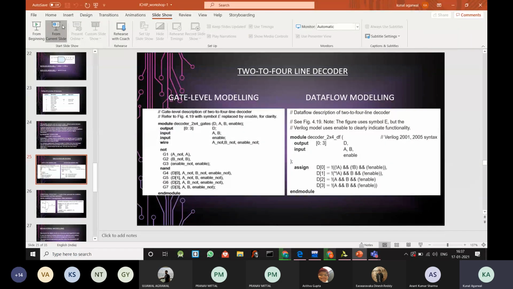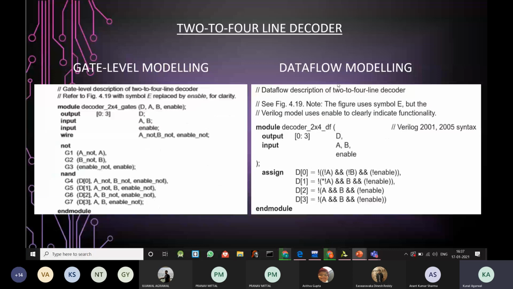Yeah, so let's continue. Many of you have pointed out the correct mistakes. There must be a bracket corresponding to this bracket at the end of enable. Moreover, the B here should be B naught. We want the complement value of the input B, so a complement sign is missing. So that's the second mistake.